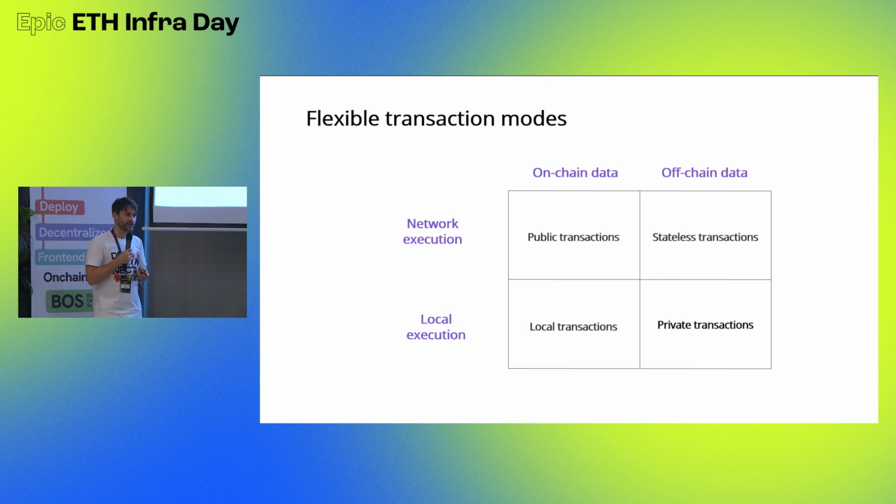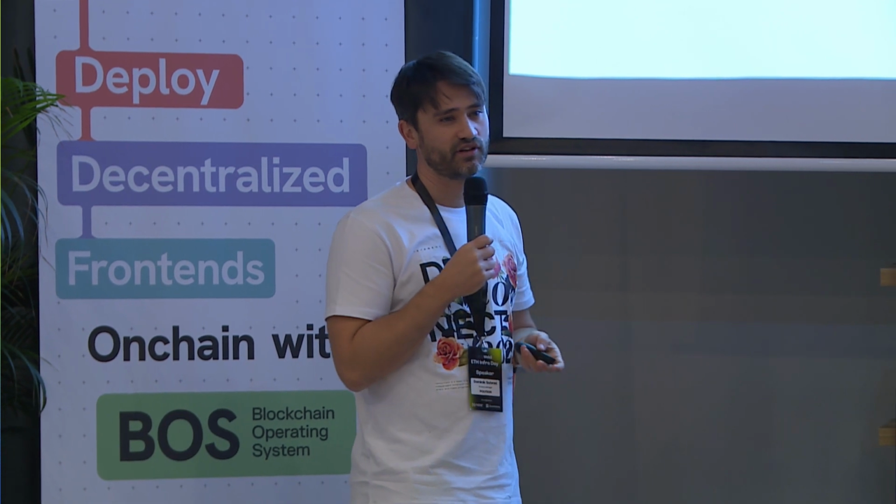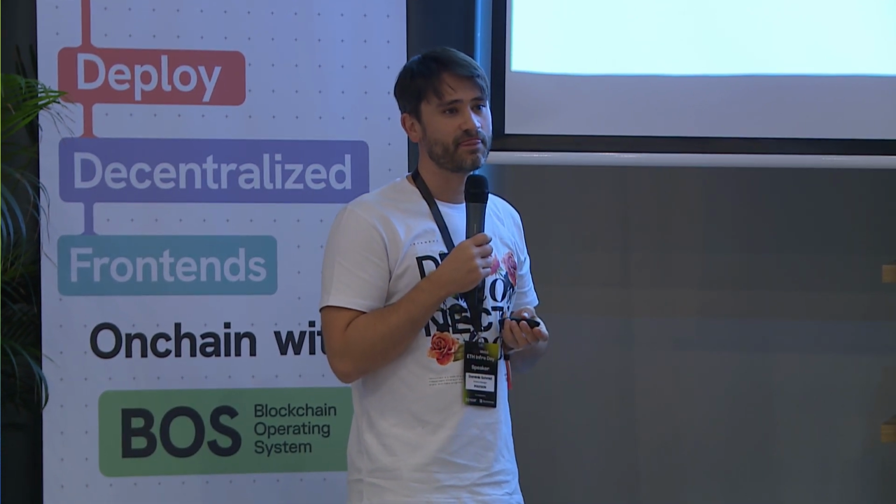But B could say, I really don't care, and he does a public transaction. It's independent. These are decisions of the receiver or sender, because a transaction always includes only one account.